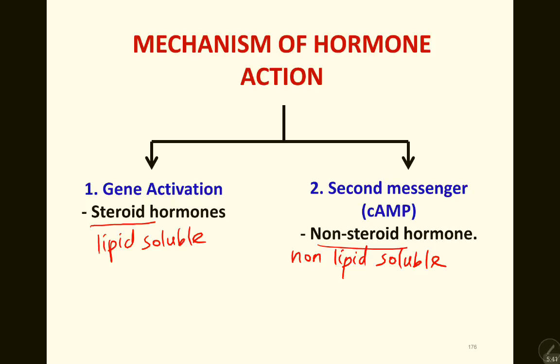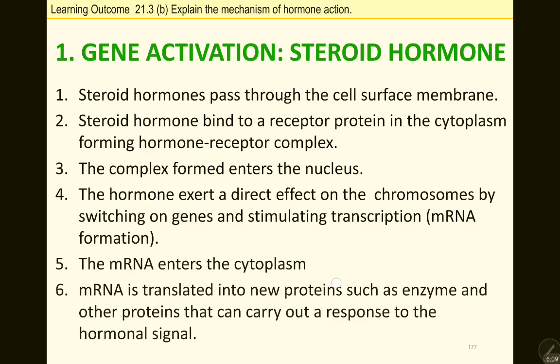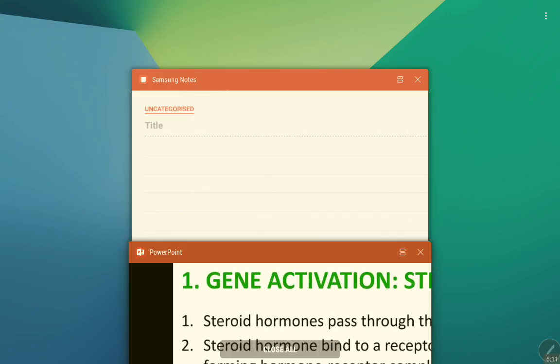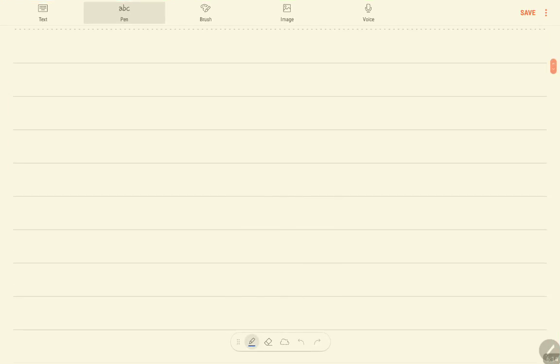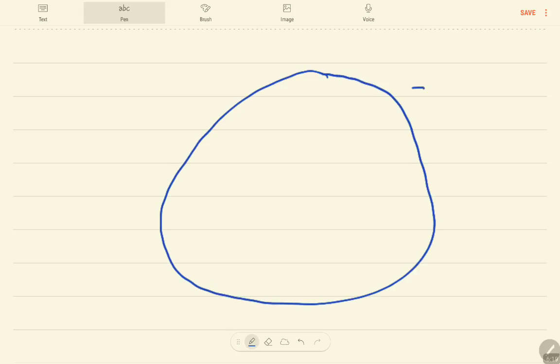So steroid hormones are lipid soluble. Since they are lipid soluble, they can diffuse across the plasma membrane easily. But the non-lipid soluble, non-steroid hormones cannot diffuse across the phospholipid bilayer, so they just stay outside the target cell. So they have different types of action. For the first one, gene activation. Okay, so this is our cell, our target cell.